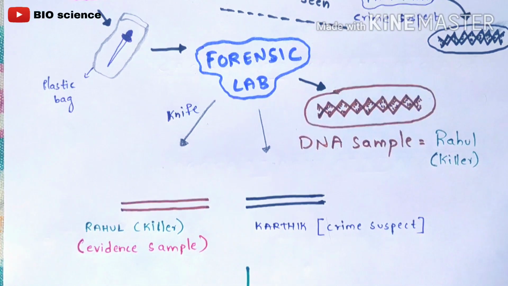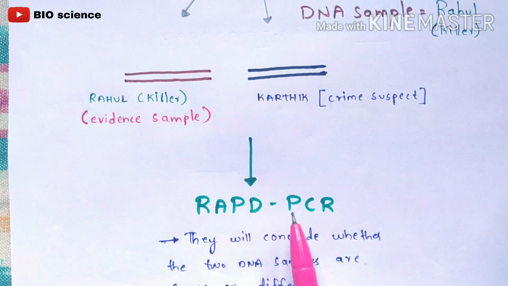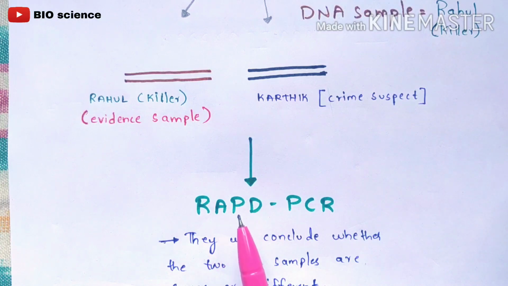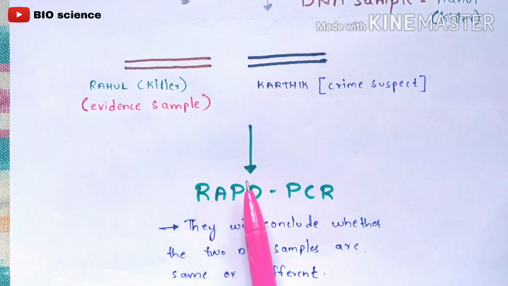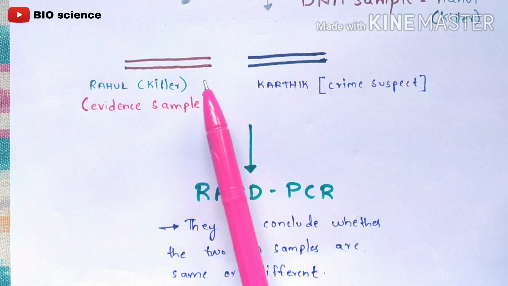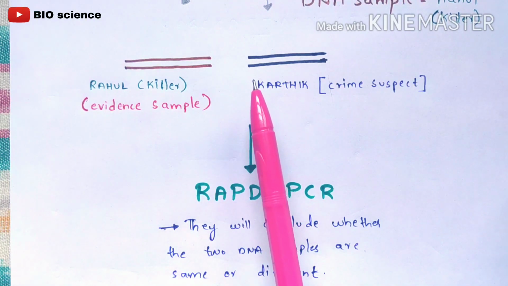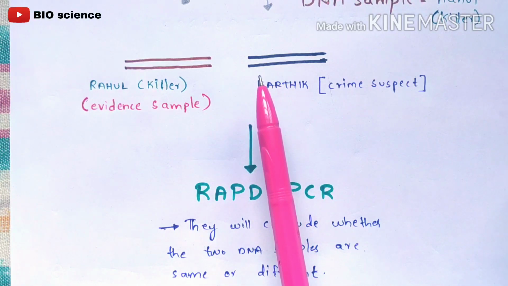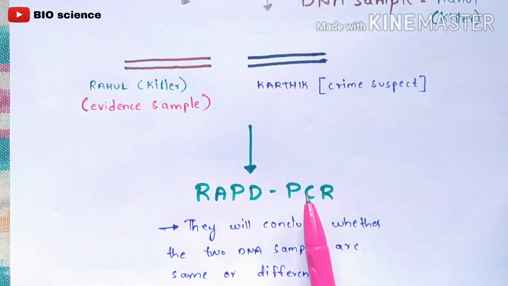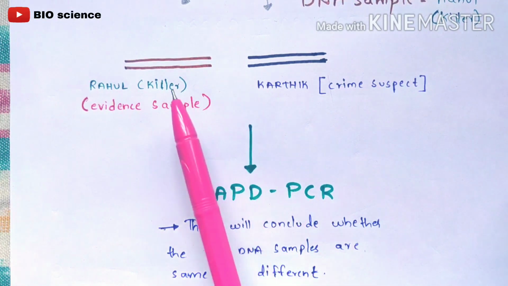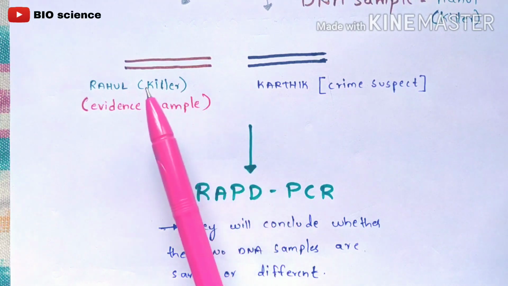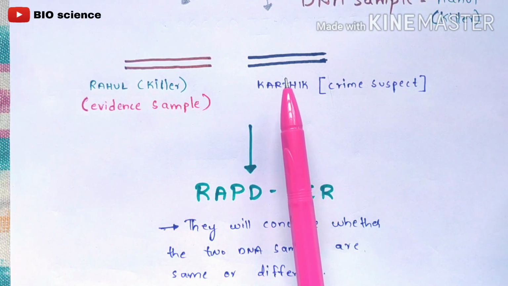So now they will perform the RAPD-PCR technique, and once they perform it, they will conclude whether the two DNA samples are the same or different. Here, of course, we know that the DNA samples will be different, but the forensic lab people don't know that. So they will perform this RAPD-PCR technique and conclude whether the DNA samples obtained are the same or not. Of course they are different, because the killer is Rahul but not Karthik. He is just a crime suspect.